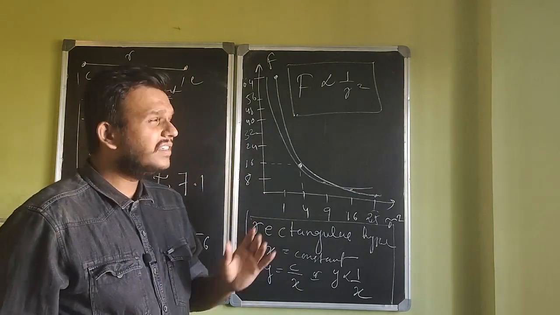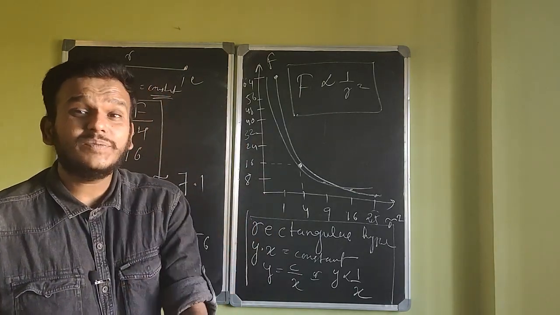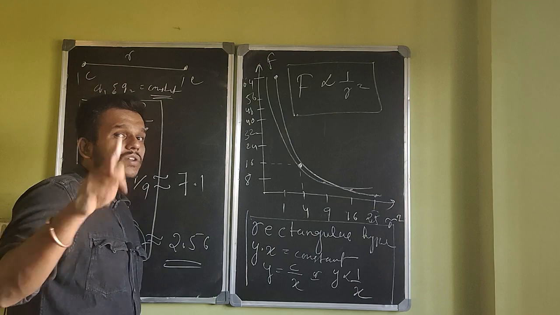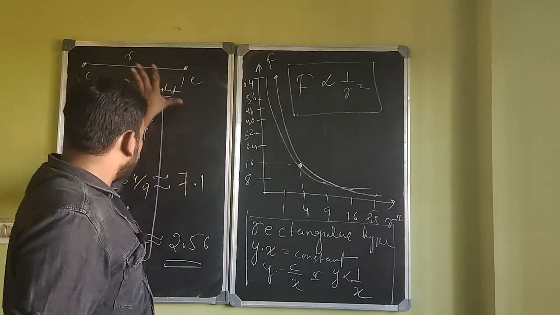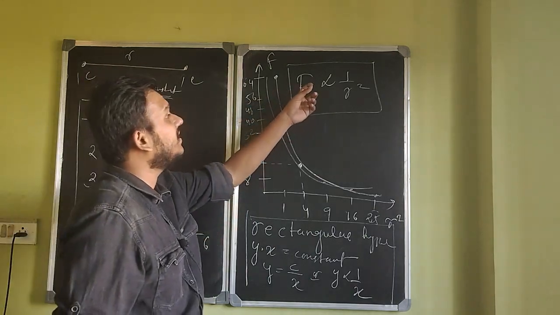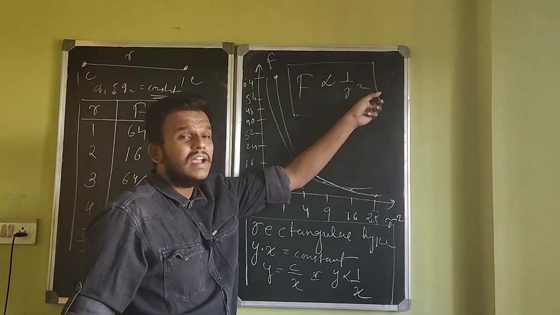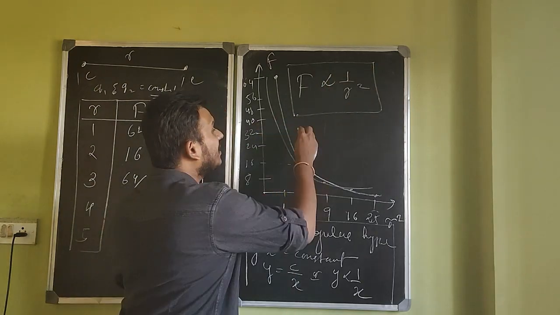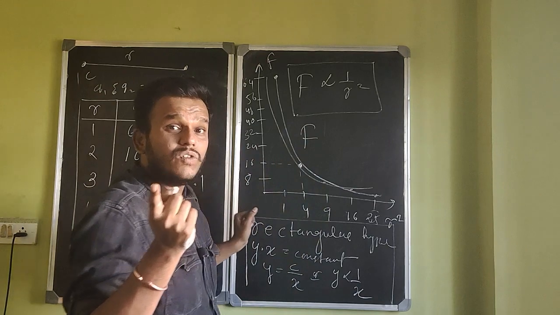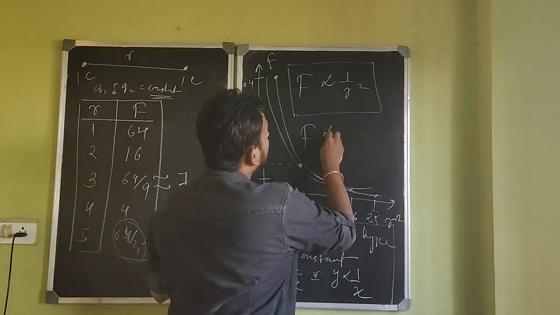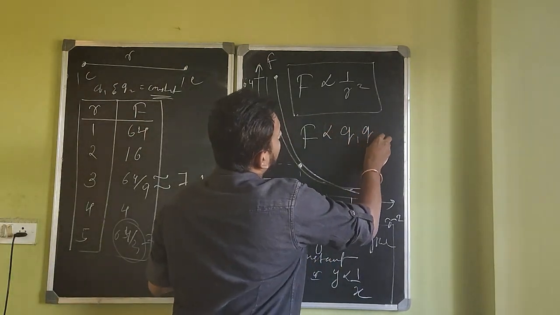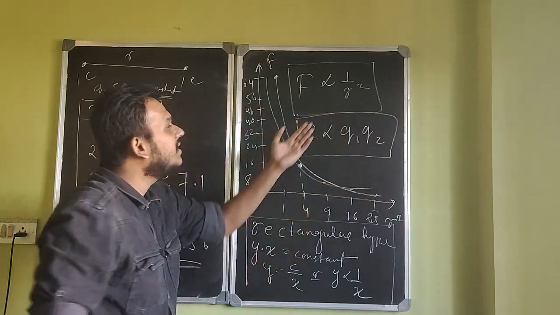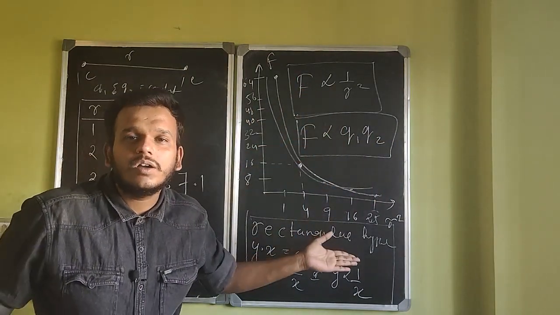But yes, this is just how you arrive at an experimental law, right? So now, what did we arrive at from this set of data? We arrived at this: force is proportional to 1 by r squared. What was the conclusion that we had arrived at from the first set of data? Force is proportional to the product of charges. This itself is your Coulomb's law.